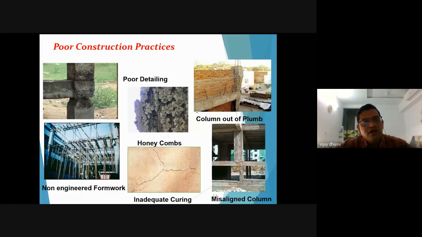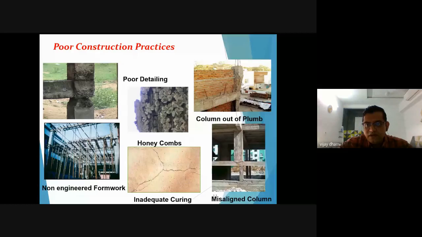Now we will see the poor construction practice. This is a site photograph which gives you some idea regarding poor construction practice. It shows what kind of problems will arise in the structure if you do poor construction on the sites. This column beam is not properly constructed. These honeycombs, if you are not doing proper concreting, are also one of the poor practice causes. Column out of plumb, this column is not in the plumb.